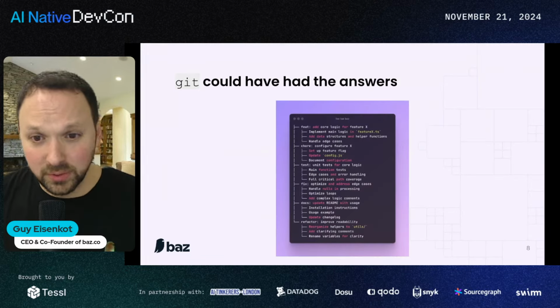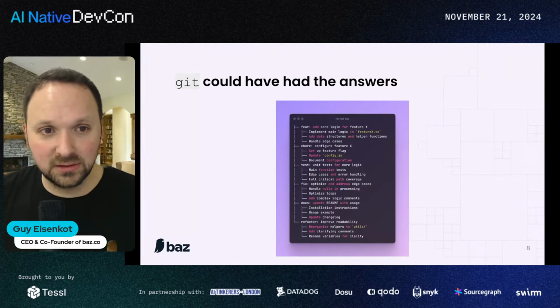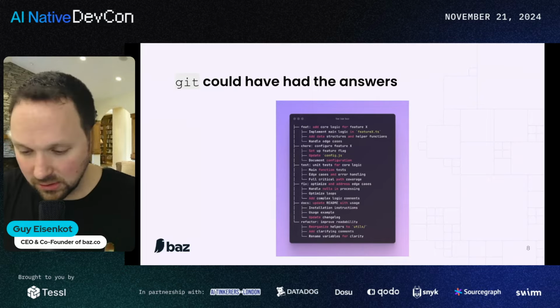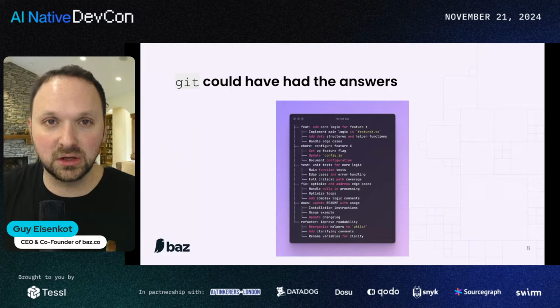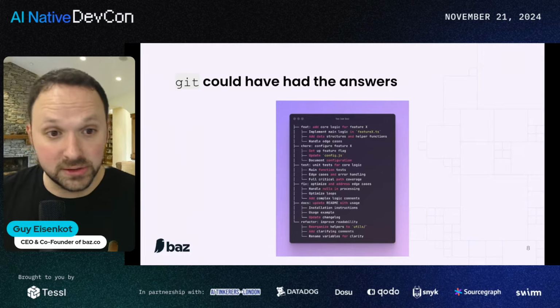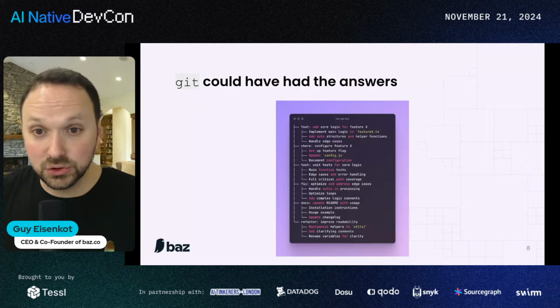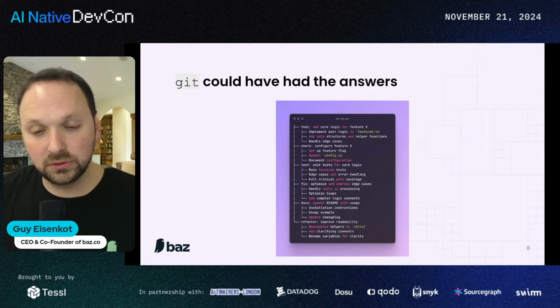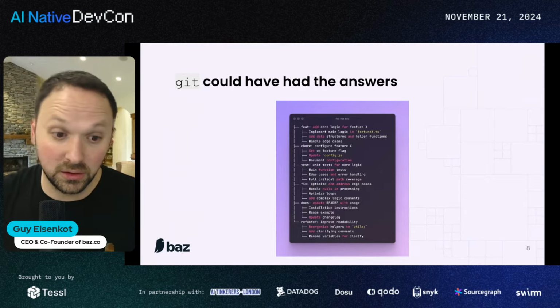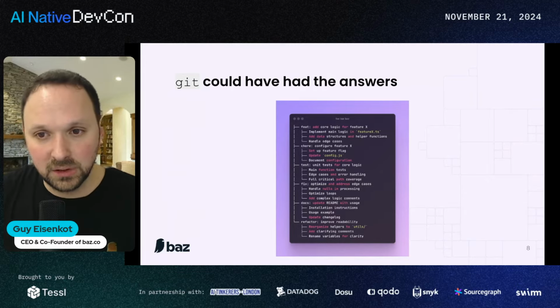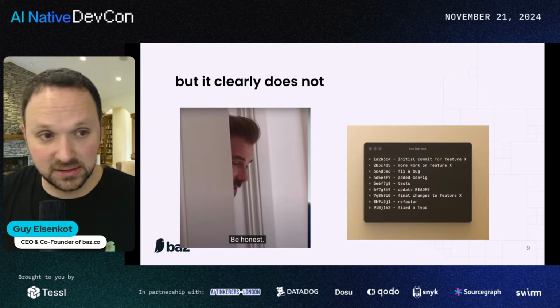One last rant, or maybe two last rants, is possibly Git could have solved this, right? If you think about Git logs and specifically commit messages, think about a world where we can constantly iterate on commit messages and constantly use them to anchor changes and make them our context or our grammar anchor for understanding changes within the scope of a commit or a PR. But just as my man David Beckham said, that's not really the case, right?